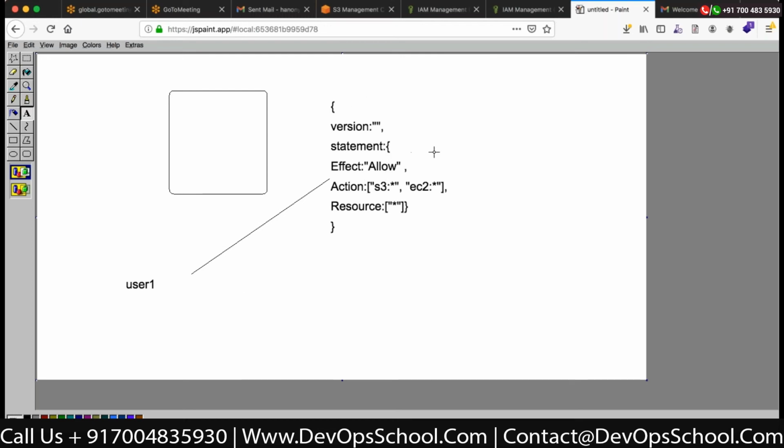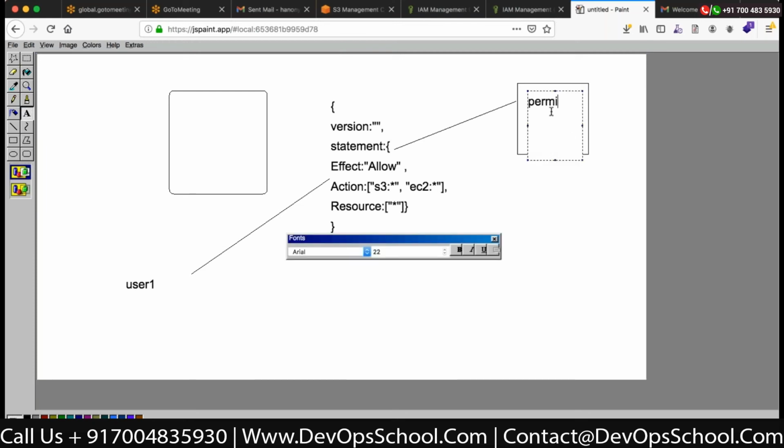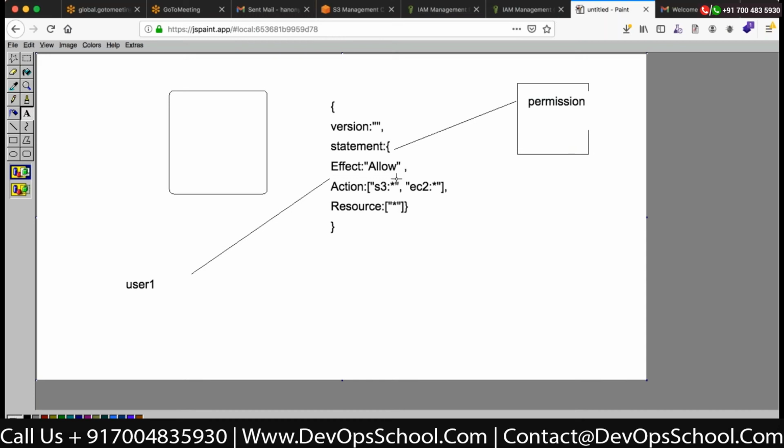And in the policy usage you created one permission boundary. In the permission boundary, the actions which have been given, you have written that S3 create bucket will not be a part of this.